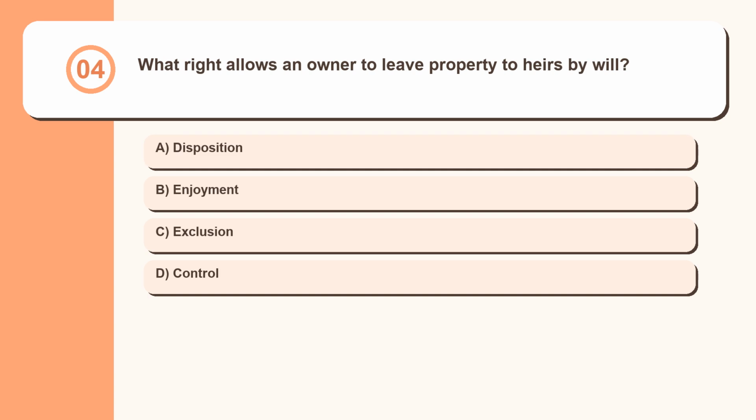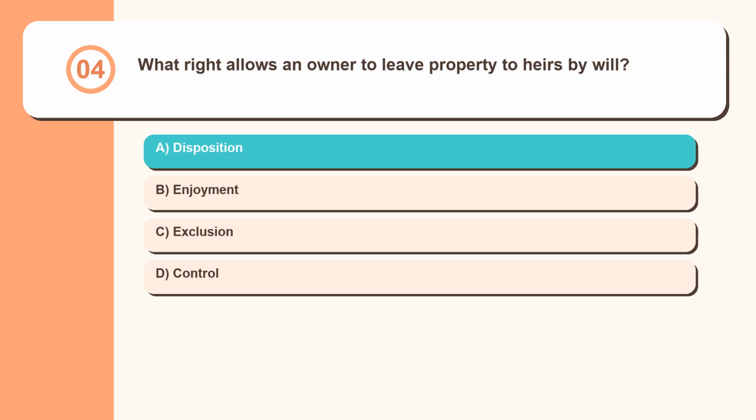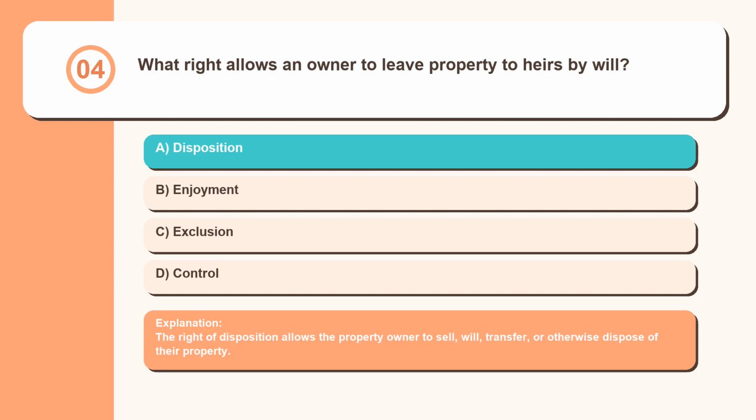Question 4. What right allows an owner to leave property to heirs by will? Disposition, enjoyment, exclusion, control. The right of disposition allows the property owner to sell, will, transfer, or otherwise dispose of their property.